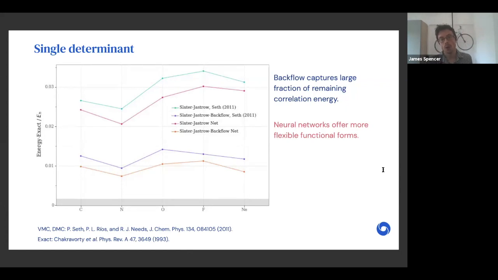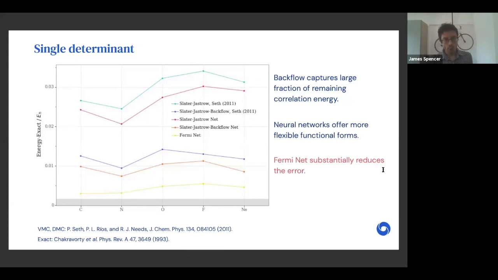a neural network equivalent of the Slater-Jastrow and Slater-Jastrow backflow functions, and in both cases we see that this provides a slightly but non-negligible lowering in the energy. And this is likely due to the neural networks offering a much more flexible functional form. And I found this slightly surprising because Seth et al. used numerical Hartree-Fock orbitals, so they did not have the basis set limitation. Next slide, please.